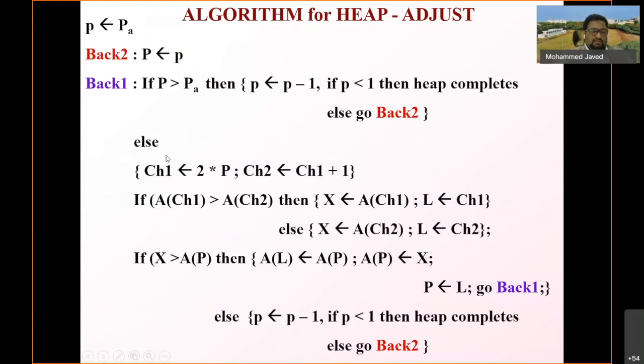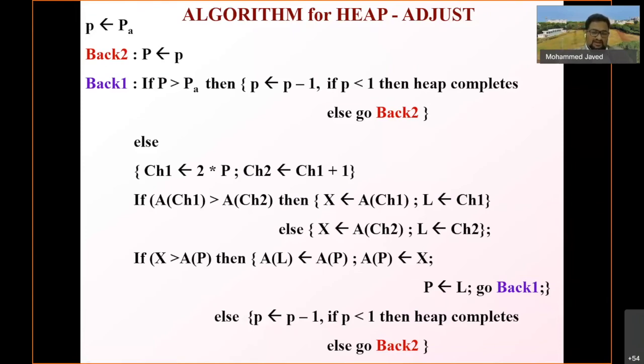Else, you fetch the child 1 position and child 2 position, and you compare the child 1 and child 2 positions. You have to check the greater of the two children, because the greater of the two children should be swapped with the parent.